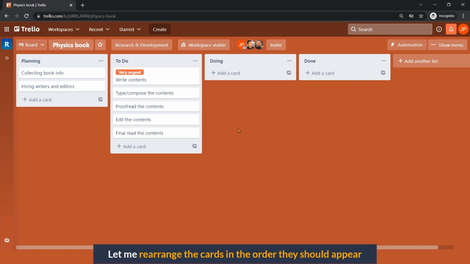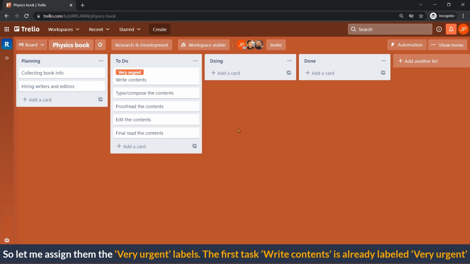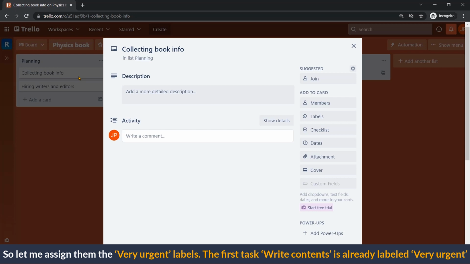Let me rearrange the cards in the order they should appear. I consider both the tasks in the planning list as very urgent. So let me assign them the very urgent label. The first task, Write Contents, is already labeled very urgent.